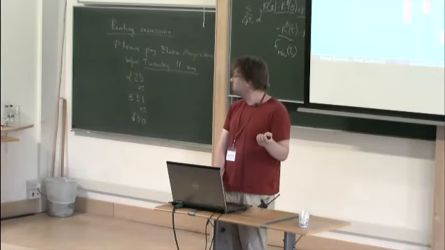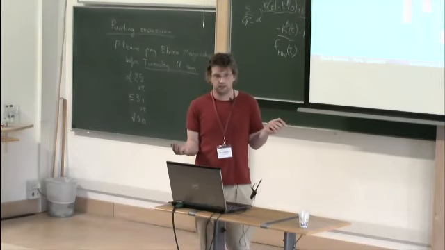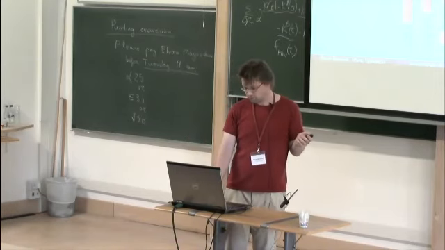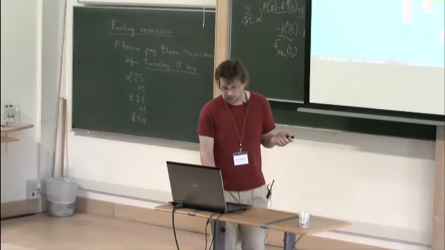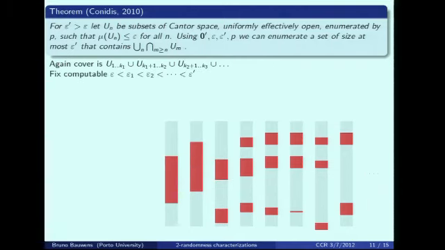Okay, if we want to prove Conidi's theorem, we don't need to change very much. The problem is we need to soften our requirements slightly. That's the only thing that changes. So we will fix a computable sequence between epsilon and epsilon prime. So epsilon prime will be the upper bound for our cover.